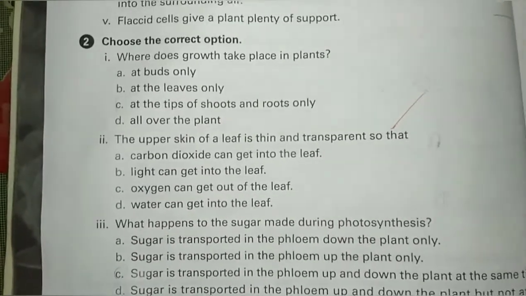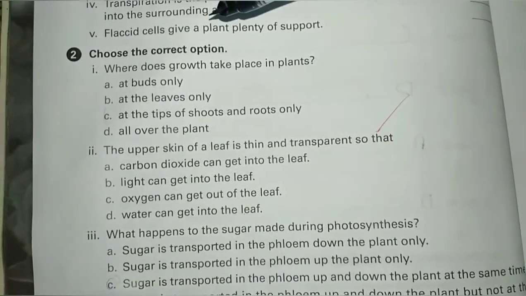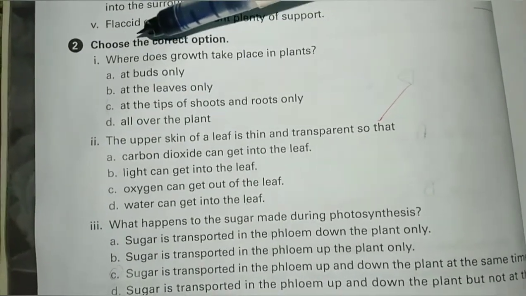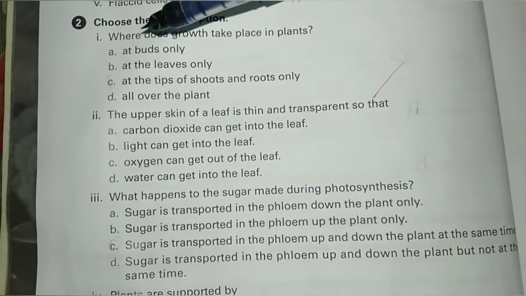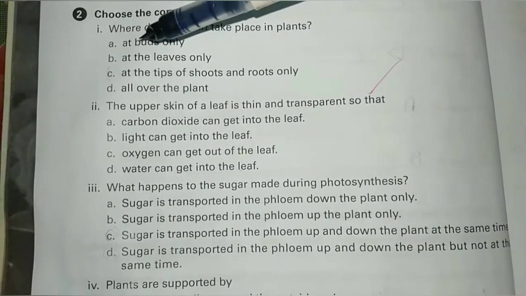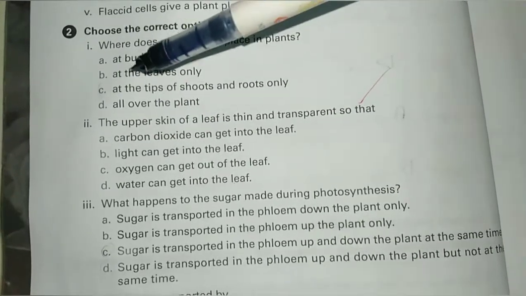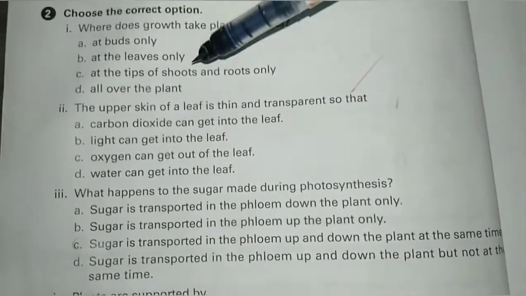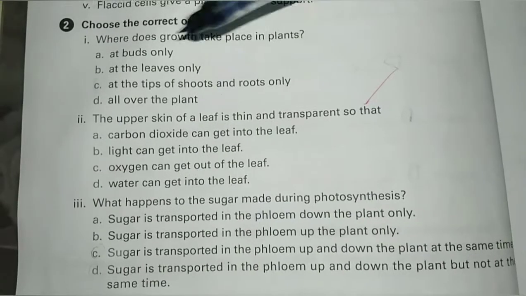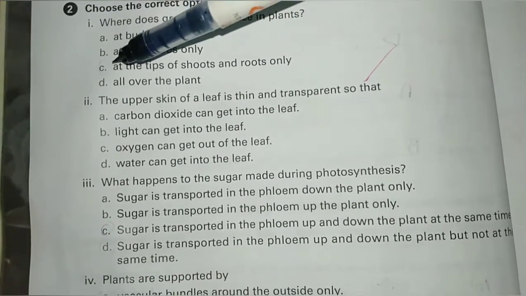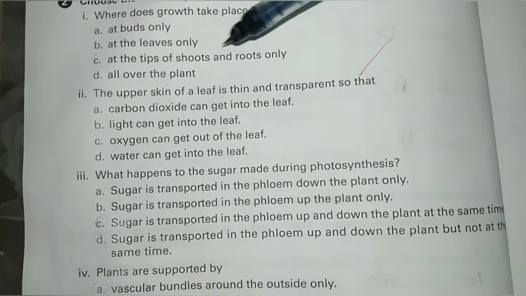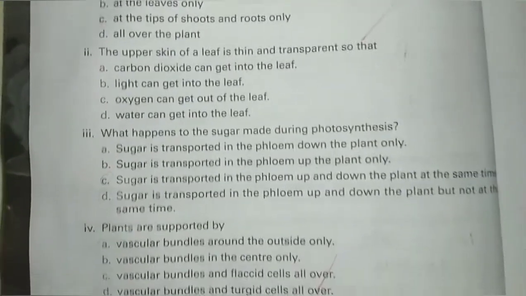Question number 2, choose the correct option. Statement number 1, where does growth take place in plants? Option A, at buds only. Option B, at the leaves only. Option C, at the tips of shoots and roots only. Option D, all over the plant. The correct option is C, at the tips of shoots and roots only.